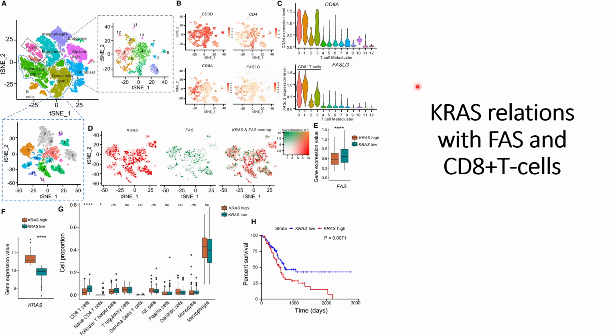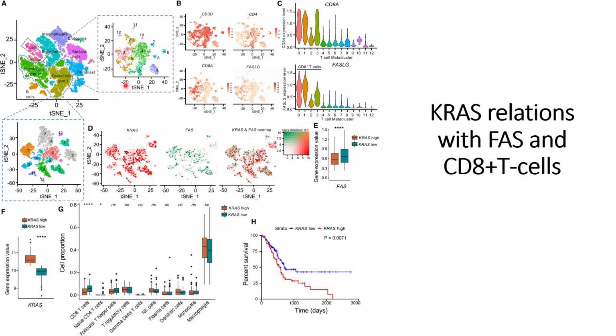In this video, we will discuss some of the bioinformatic results that further validate the relationship between KRAS and FAS and the CD8 plus T cells, FAS receptors on the immune cells. So first they check the single cell RNA-seq data and find out what are the different kinds of T cell populations using the t-SNE plot, and simultaneously they also check what are the different kinds of pancreatic cells, that is ductal cells type 1 and type 2, they see in the single cell RNA-seq data.